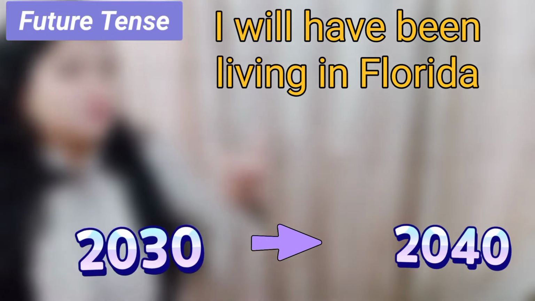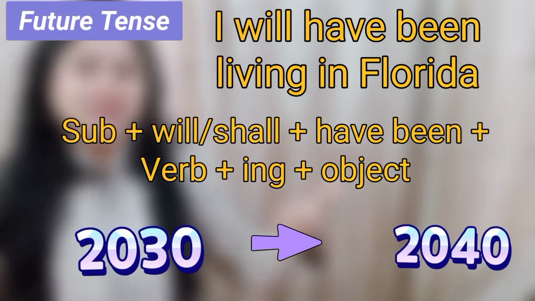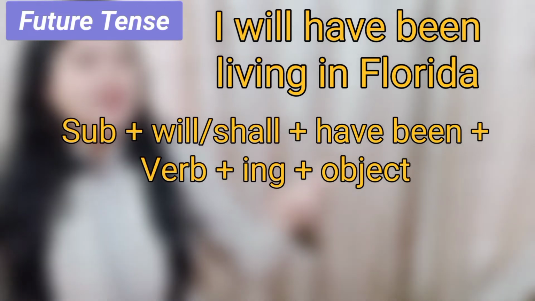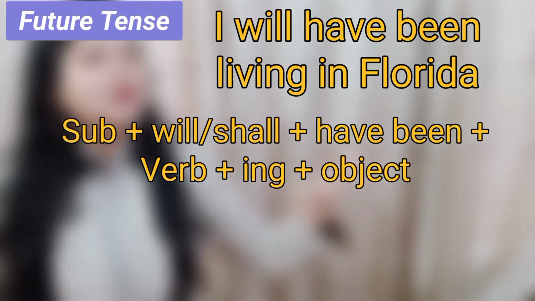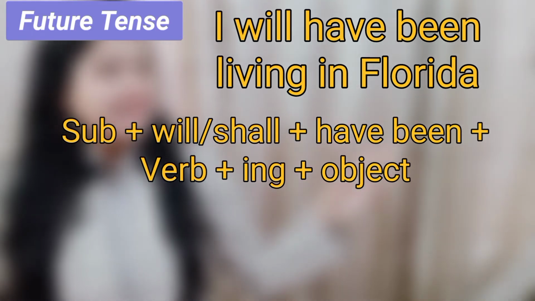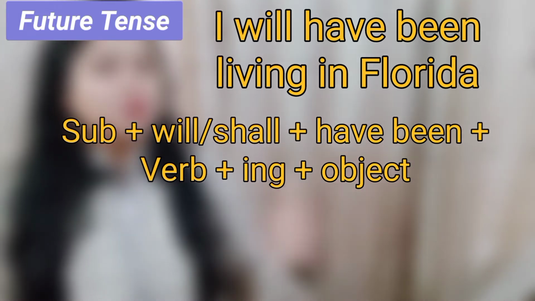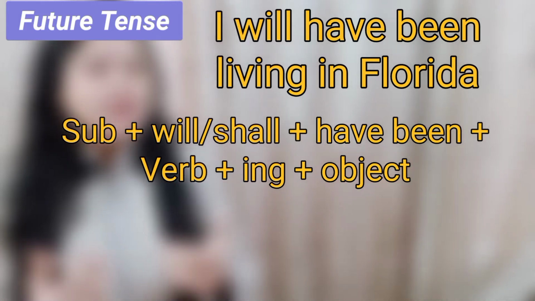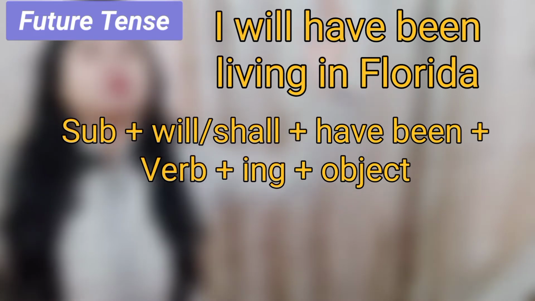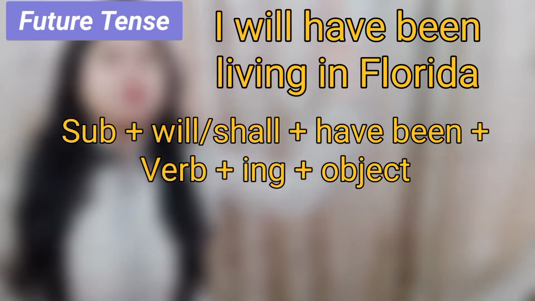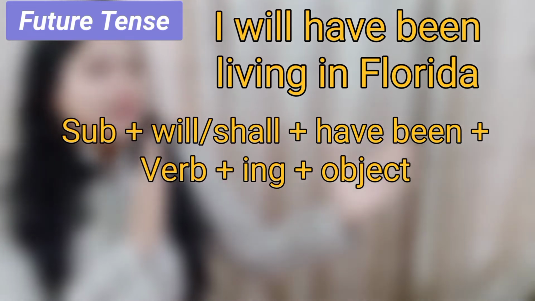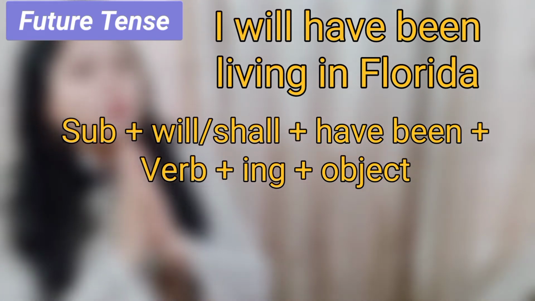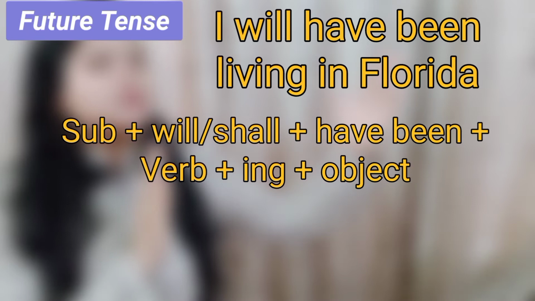Here we have used subject plus will to mention the future. Have, will have, is the supporting helping verb. Been living, live plus its ing form to show it's a continuous form, that I will be living from 2030 to 2050 or 40, whatever. So for a certain period of time I'll be living there, so it would be a continuous situation.